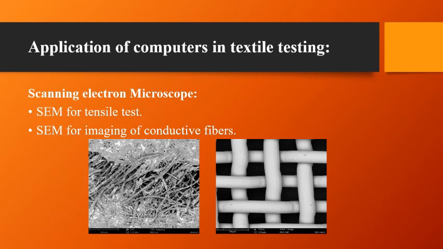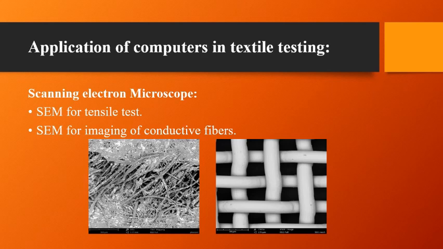First one is scanning electron microscope. It is a type of electron microscope that produces images of a sample by scanning the surface with a focused beam of electrons. The electrons interact with atoms in the sample, producing various signals that contain information about the surface topography and the composition of the sample. So, SEM for the tensile test, SEM for the imaging of the conducting fibers.